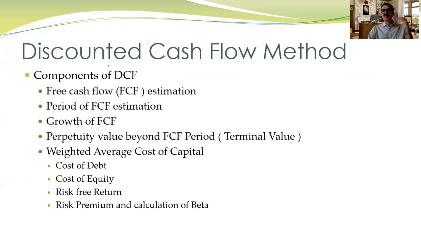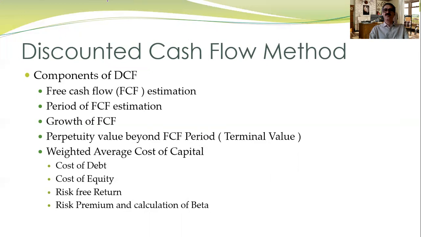So we need to go through the components of the discounted cash flow. There are a few components. First of all, free cash flow estimation we need to work out. Then we need to work out the period of free cash flow estimation. Then the growth of free cash flow of the firm.